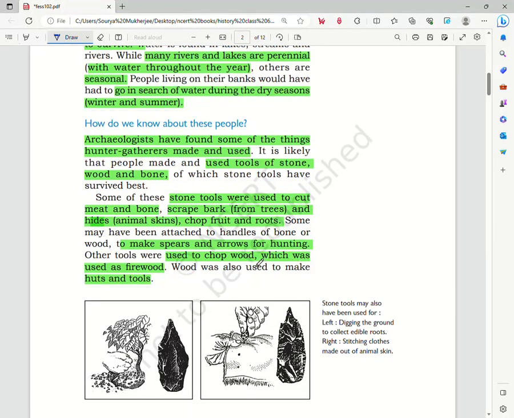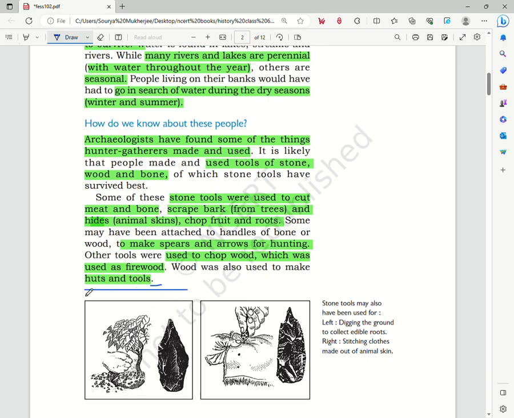We also see that some other types of tools, small pieces of stone that were sharpened, were used to make spears and arrows that were used for hunting. Other than that, some tools were used to chop wood, and this wood was used as firewood, that is to keep themselves warm, as a source of light, and to drive away the wild animals. Wood was also used in the making of huts and tools.